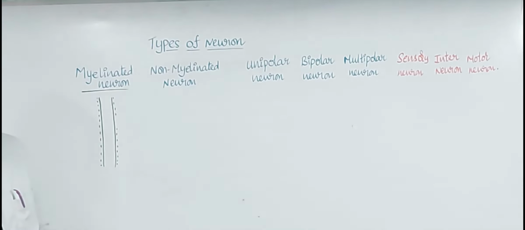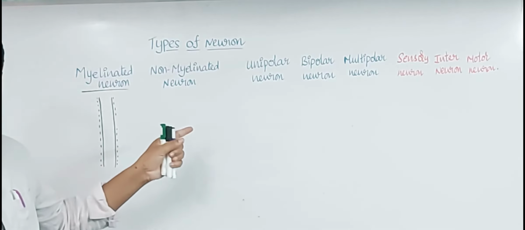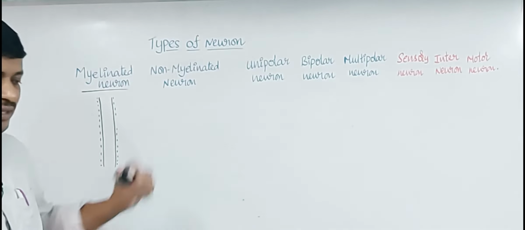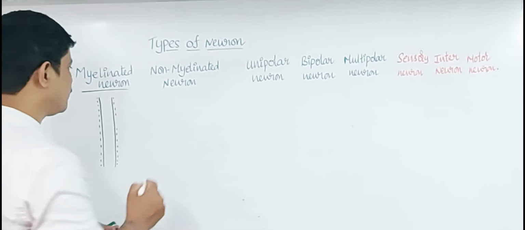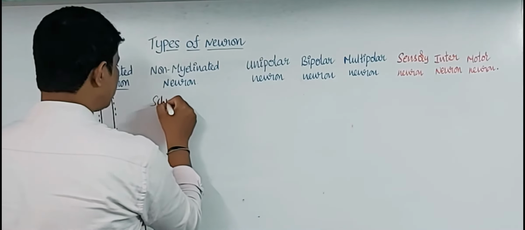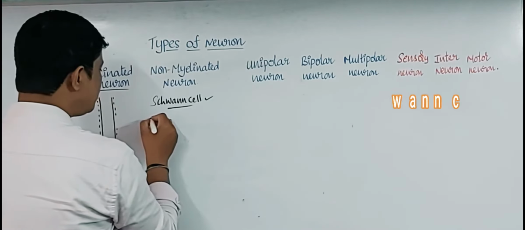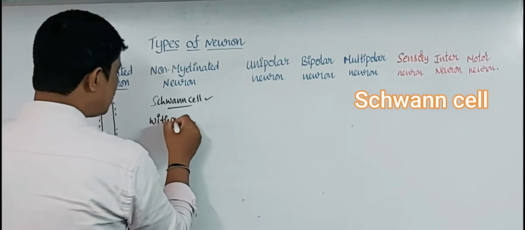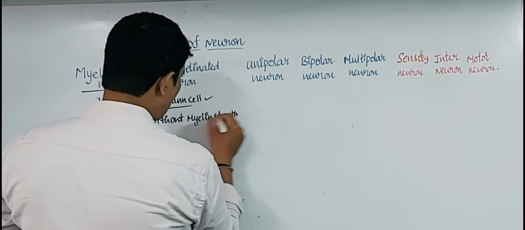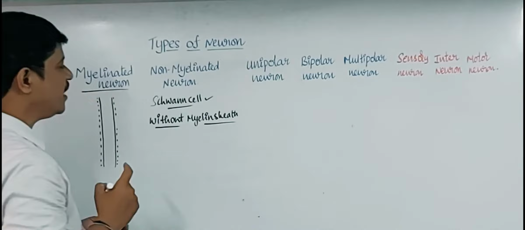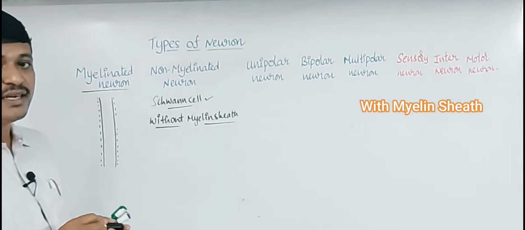And coming to the non-myelinated neurons, these are neurons without a myelin sheath, but they have Schwann cells. So in the non-myelinated neurons, the Schwann cells are present, but the axon is without a myelin sheath. Without the myelin sheath is a non-myelinated neuron. See, this is a myelinated neuron and a non-myelinated neuron.